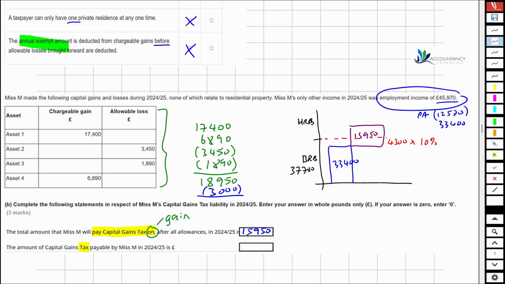So if we take from that the 4,300, that means the top part then, 11,650, falls into the higher rate band, and we're going to be taxing that at 20%. So the 4,300 times 10% gives us 430, and then the 11,650 at 20% gives us 2,330. So in total we have 2,760 of capital gains tax to pay.